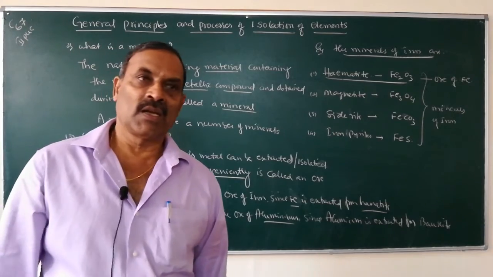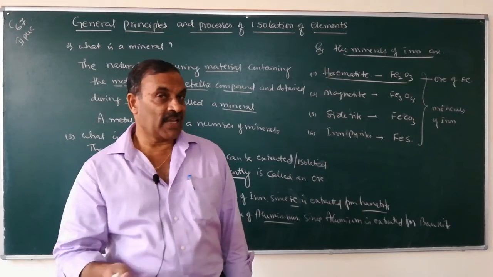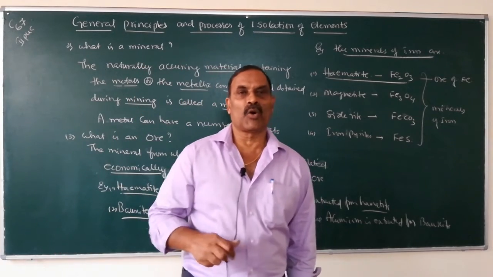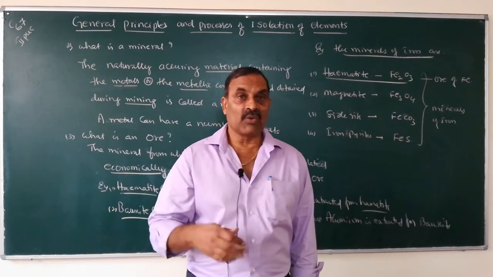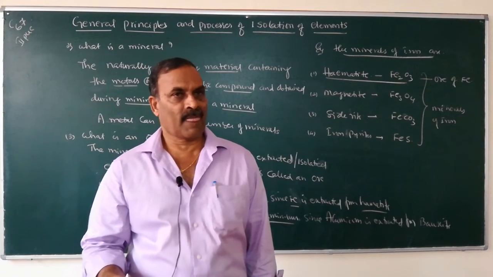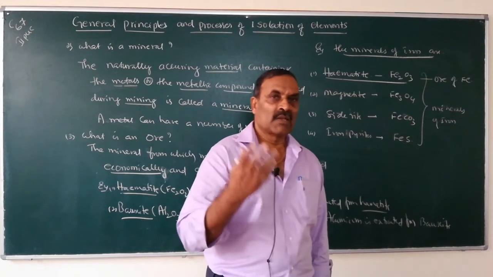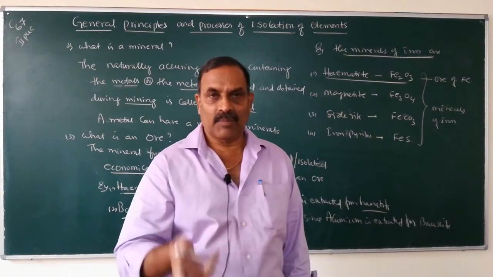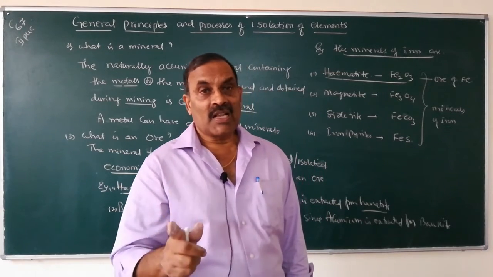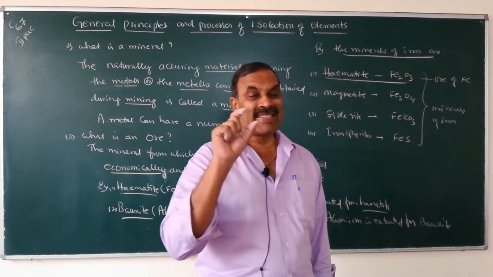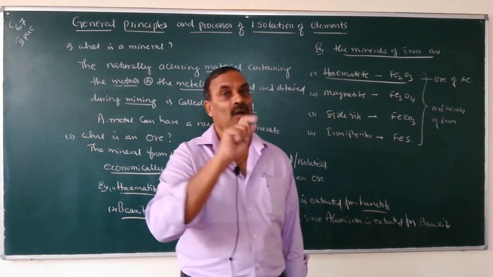So, what is the mineral? Naturally occurring material containing metals or the metallic compounds is called mineral. A metal can have a number of minerals. For example, iron can have minerals like hematite, magnetite, siderite, iron pyrites, etc. Out of these minerals, the mineral from which metal can be extracted cheaply and conveniently is called the ore.